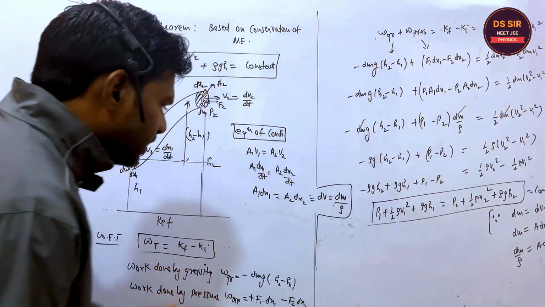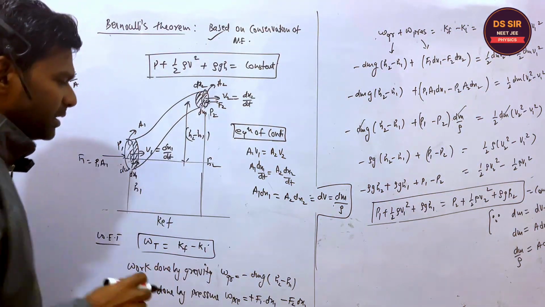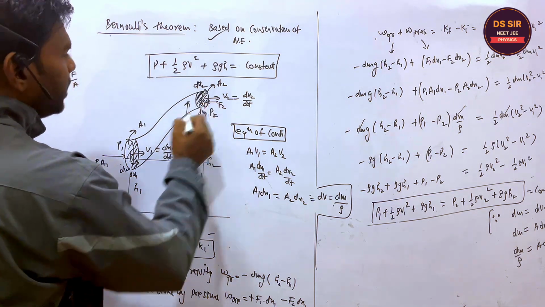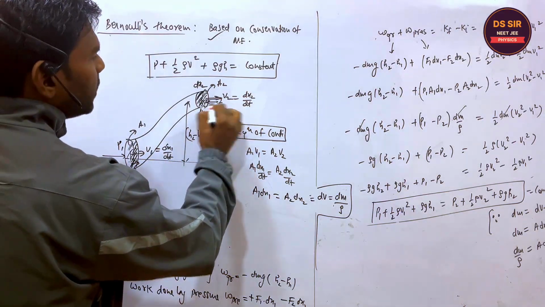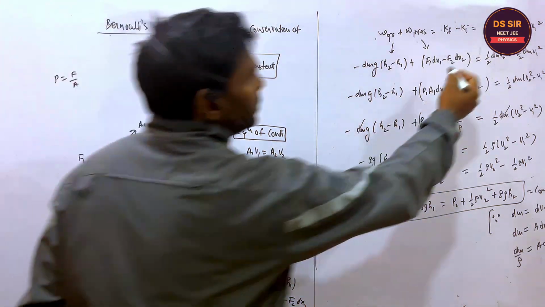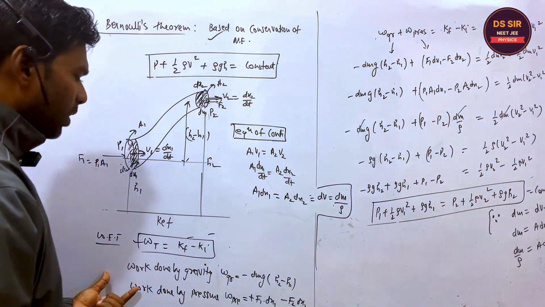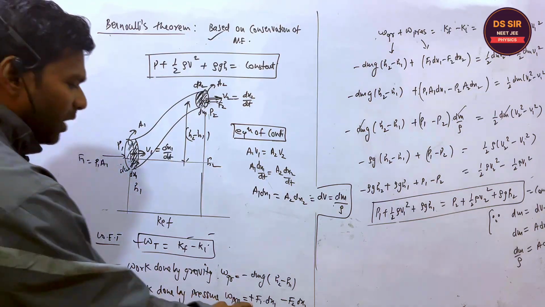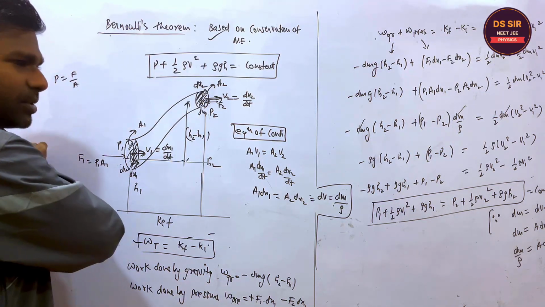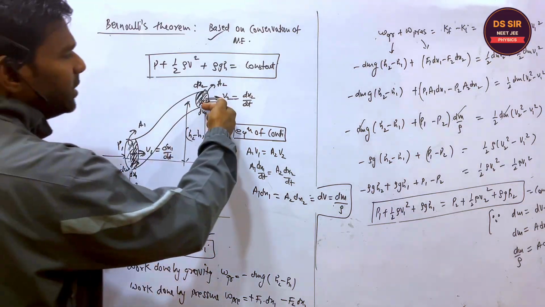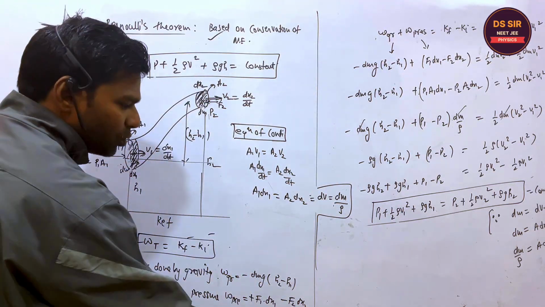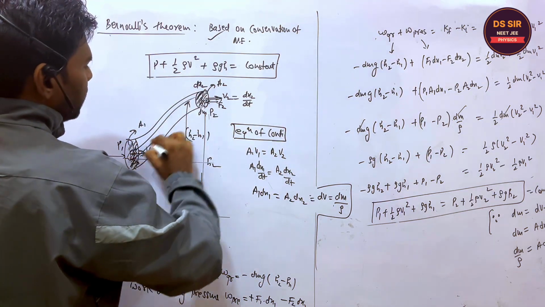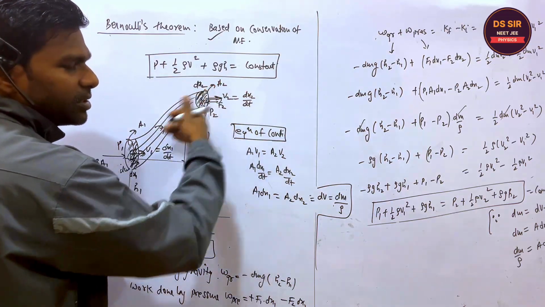Copy this. I'm just revising this. What you have to do is apply the conservation of mechanical energy. The total work is equal to the change in kinetic energy. Here this is the dm mass, the velocity becomes v2, the velocity was v1. So the change in kinetic energy is this. And what is the total work done by gravity? The gravity work done is minus dmgh, right? And what is the work done by pressure? It is plus F1 into dx1, and in this case minus F2 into dx2, because the water is flowing in this way and the force is acting in this direction, right?